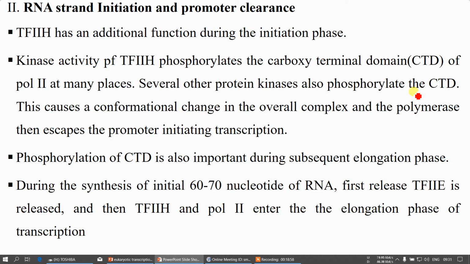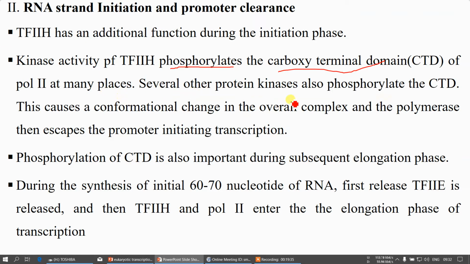Next one is your initiation and promoter clearance. So the upcoming successive step is that transcription factor 2H has an additional function during the initiation phase. It also has phosphorylating action, as I already mentioned. The kinase activity of factor 2H will cause the phosphorylation of your RNA polymerase 2 at the carboxy terminal domain, that causes various conformational changes.